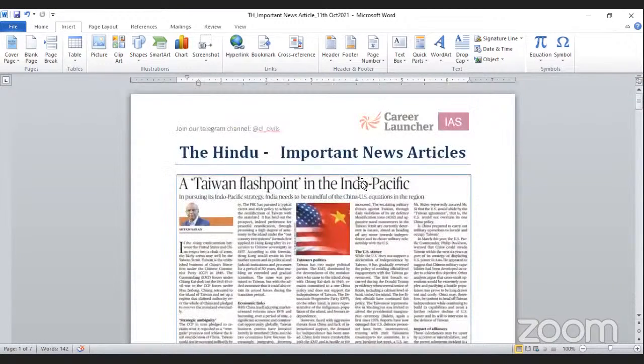Basically, this article is about the Indo-Pacific region, where USA, Japan, India and Australia are part of the Quad. Then AUKUS has been newly formed. Here in this article it is said that before moving on to its Indo-Pacific strategy, India needs to keep in mind the equation between China and the US that is playing out in this region.